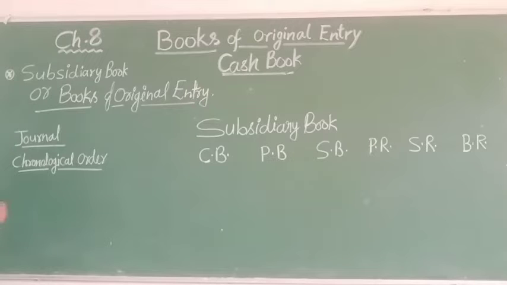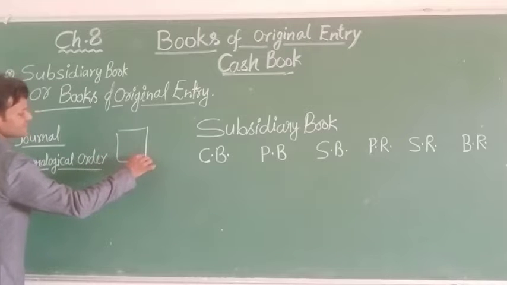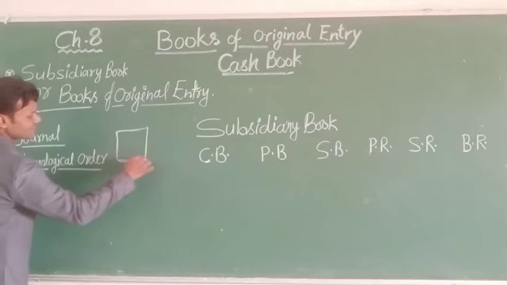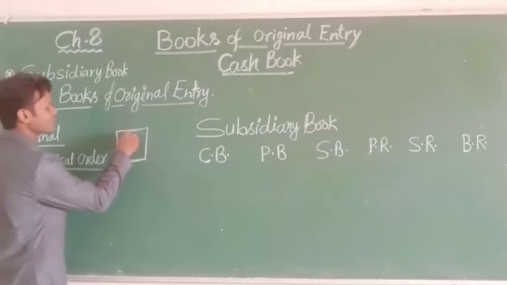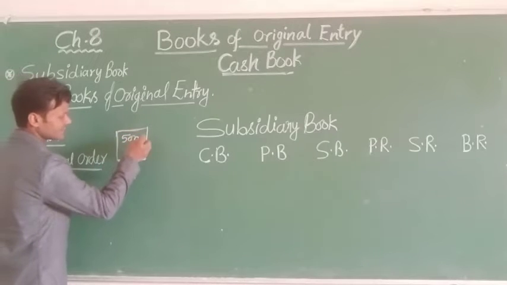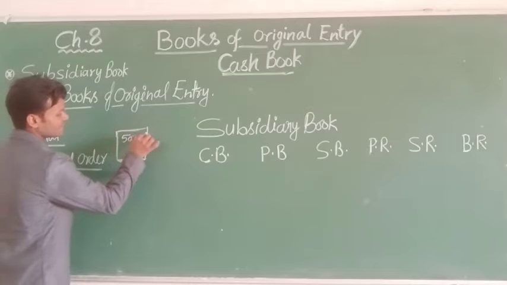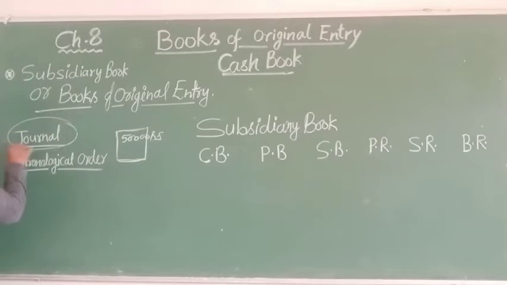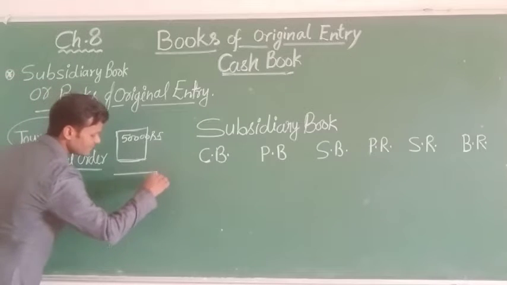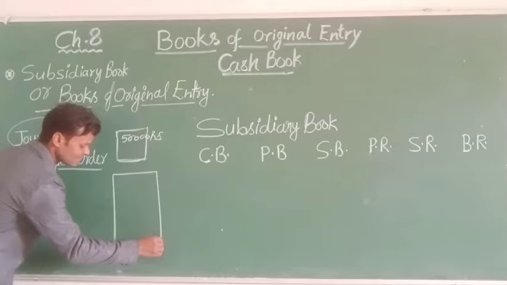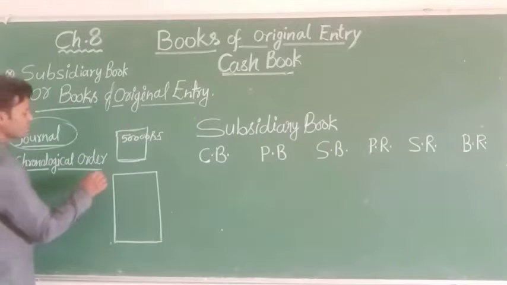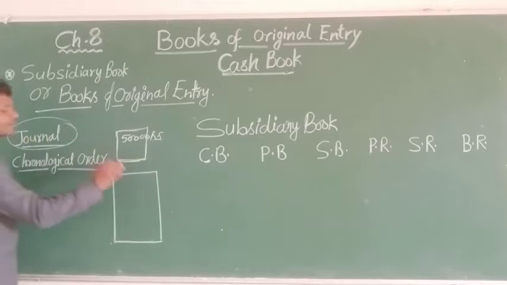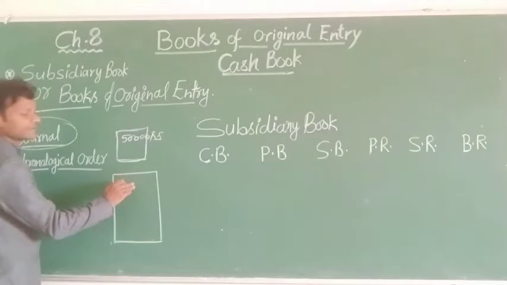So let's start. First, you open a business, and your business quantity and transaction volume is very low, say according to a turnover of 50,000. Then you need only a general, recording all transactions in the general. If you open a business and your business size is small, you record all transactions in one place, a single book.